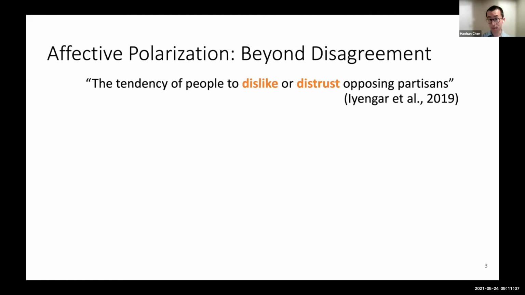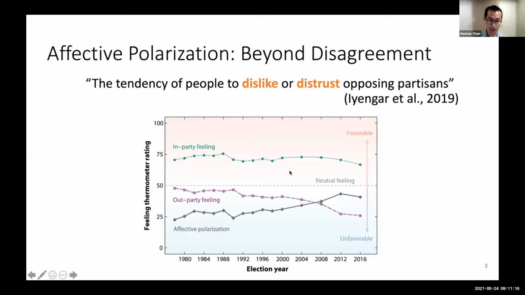And this has increasingly become an important problem in democracy, and many even refer to it as one of the turmoils of democracy nowadays. As you see in this graph from a review article, this purple line plots how people feel about people from the other party. The score is like a thermometer, where 0 means feeling completely cold and 100 means feeling completely warm. And it just keeps dropping in recent years. Given the recent political incidents, it can drop to an even lower level.